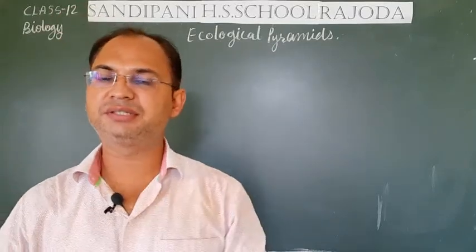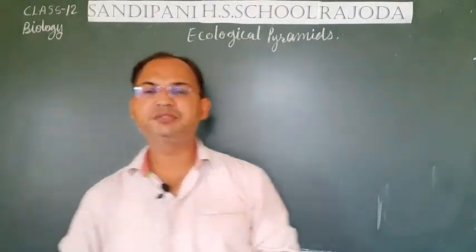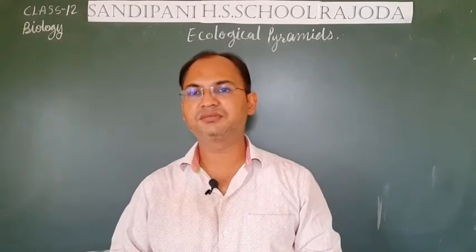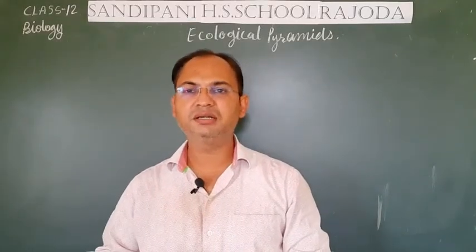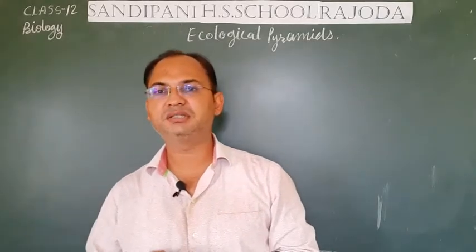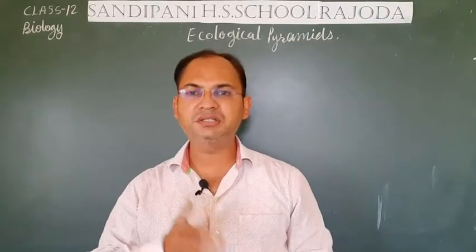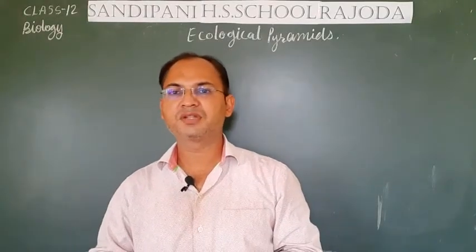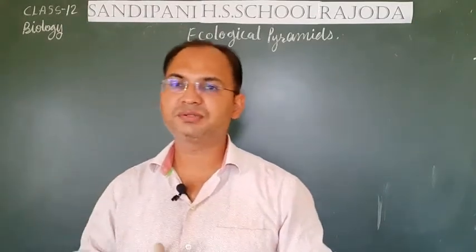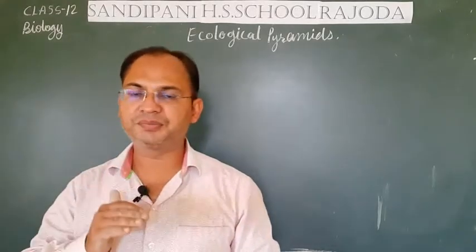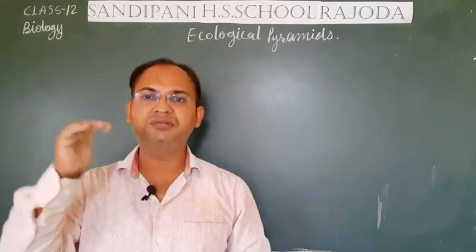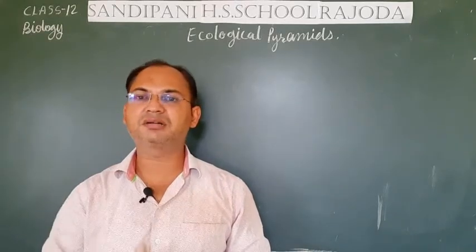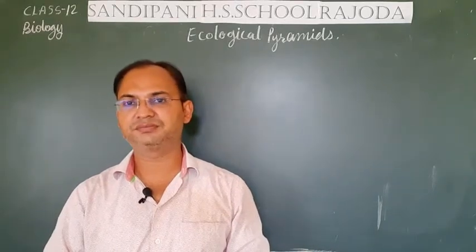Hello 12th class students. In the previous video, we studied the different trophic levels, the food chains and the food web. A food chain starts with the producer and goes up to the top consumer. So the living organisms from the producer to the top consumer are divided into different levels, and those levels are called trophic levels.